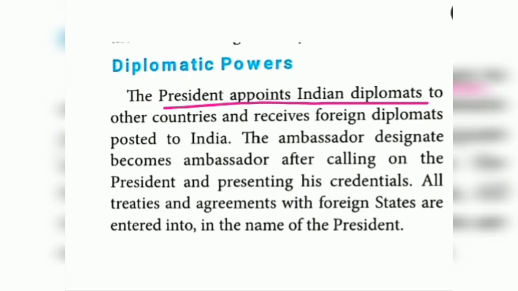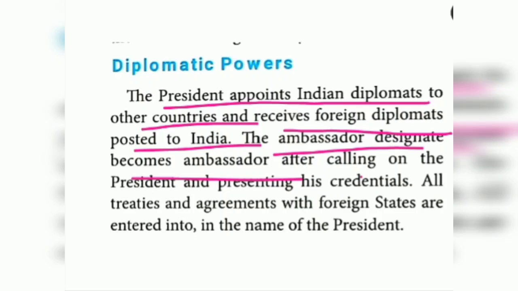So the president appoints Indian diplomats to other countries, and receives foreign diplomats also. If any ambassadors or diplomats come to India, he has to receive them. The president has the power to receive other countries' diplomats to India. The ambassador designate becomes ambassador after calling on the president and presenting his credentials. What is meant by credentials?